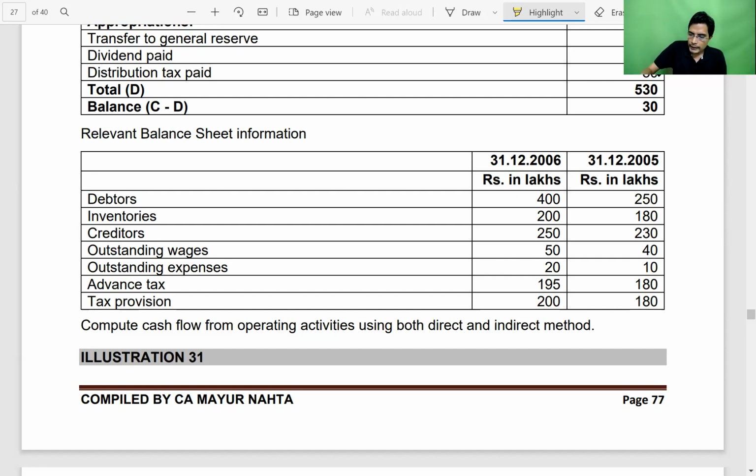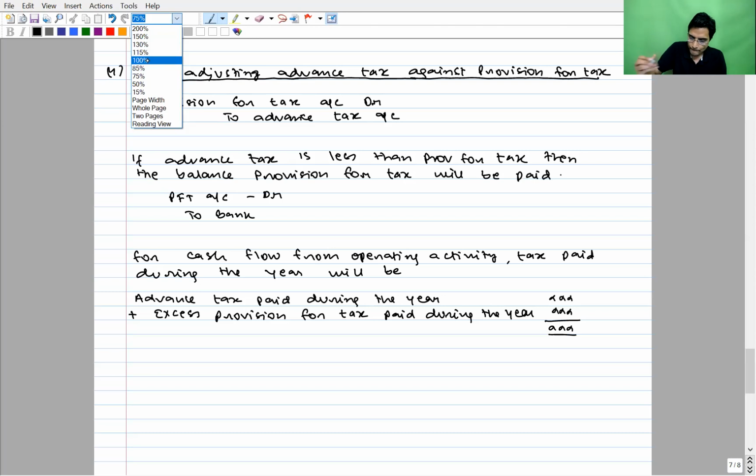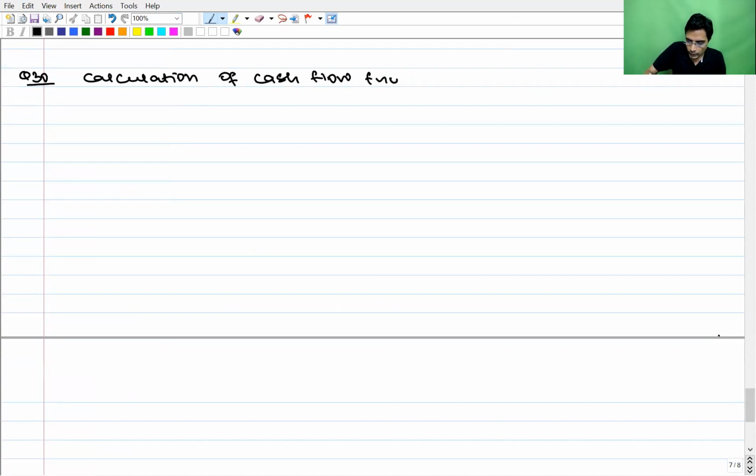Fine. So under direct method, first let us set up the format. Calculation of cash flow from operating activity under direct method.